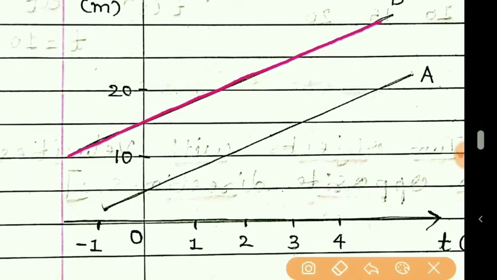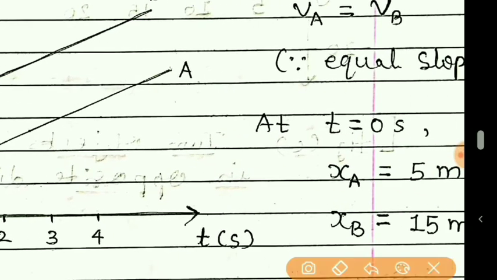And its position is here at time t is equal to 0. And this will be 15. Between 20 and 10, this represents 15 in a graph. So the position of B, that is xB, at time t is equal to 0 is 15.